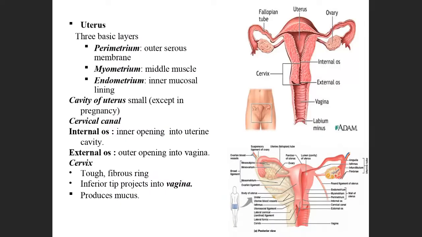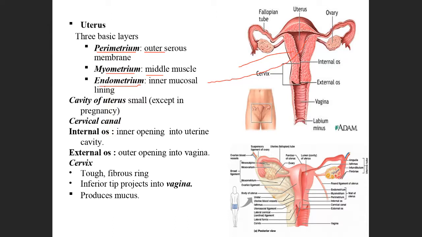Next one, the layers. So what are the layers? It is made up of perimetrium, myometrium and endometrium. Perimetrium is outside, myometrium inside. Myo means muscle. Endometrium is the innermost.